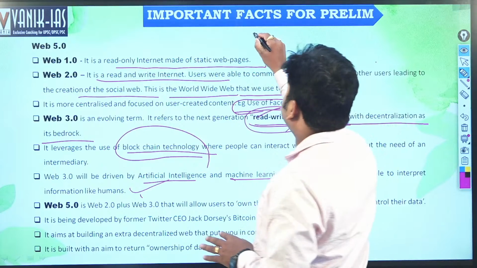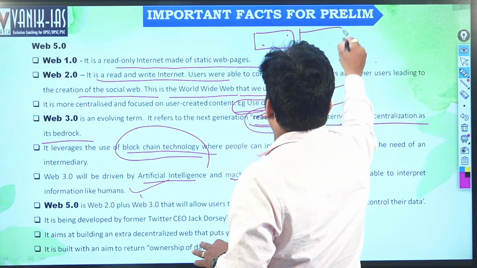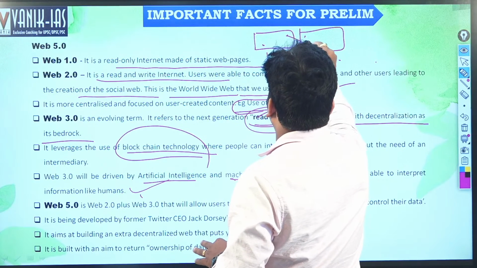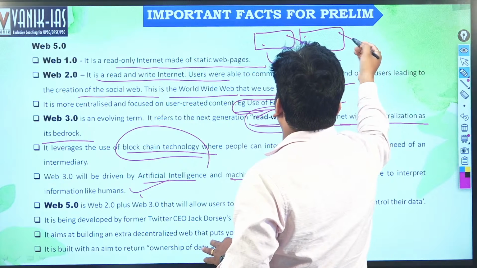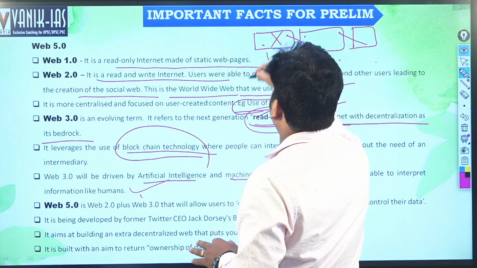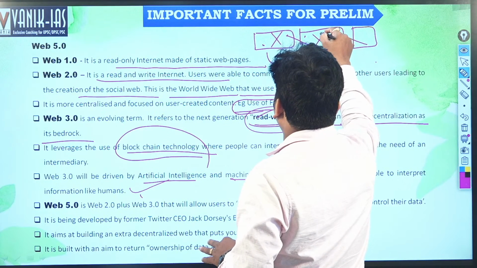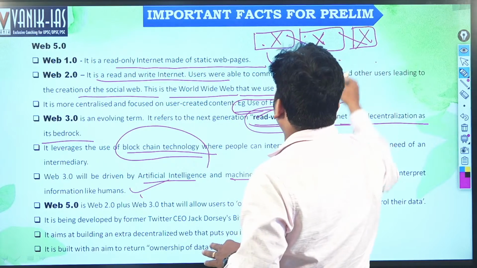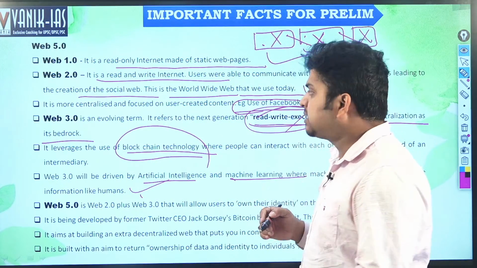Because the blockchain system is based like this. This is connected to this, and also this is connected to this. If this doesn't work, then this will not work. If this block does not work, then the third block will not work, as each block is connected to the other block regarding its functioning.